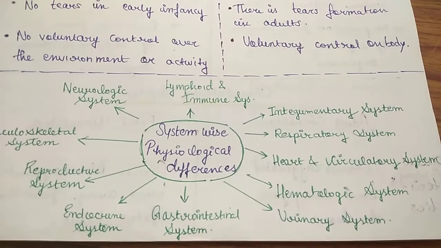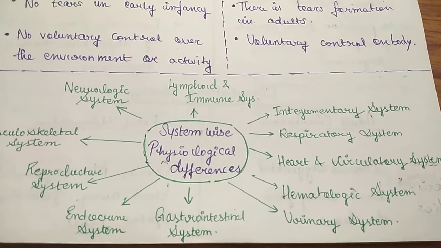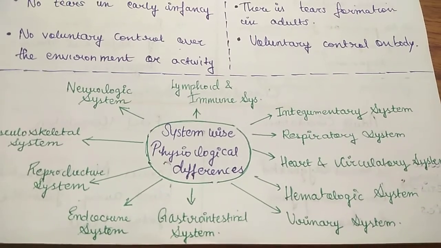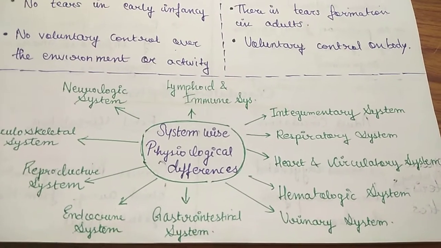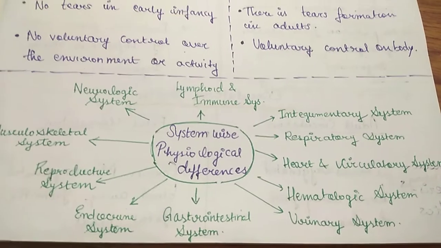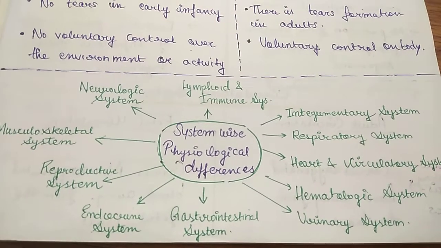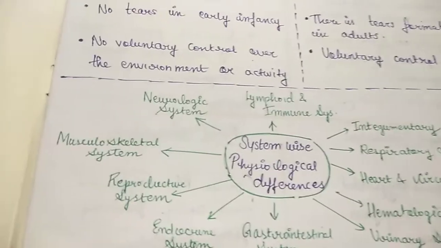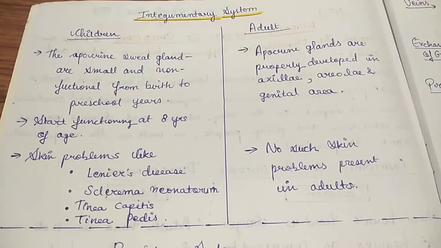This is the view of the body systems which we will focus on when we are comparing the adult and the child: lymphoid, immune system, integumentary, respiratory, heart and circulatory system, hematologic system, that is blood, then urinary system, gastrointestinal system, neurologic system, musculoskeletal system, reproductive system and endocrine system. So let's move towards our first system, that is the integumentary system.